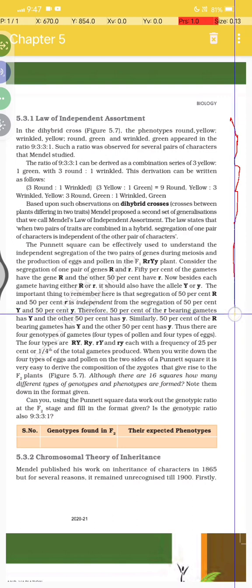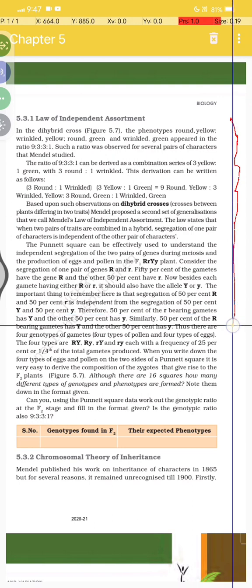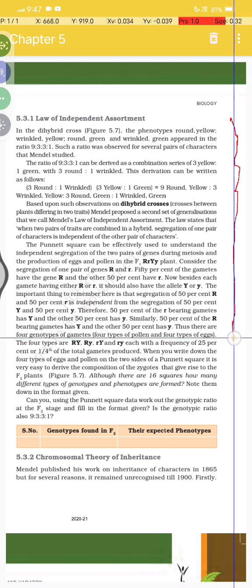Therefore 50% of the small r bearing gametes have capital Y and 50% have small y. Similarly 50% of the capital R bearing gametes have capital Y and the other 50% have small y. Thus there are four genotypes of gametes, four types of pollen and four types of eggs.